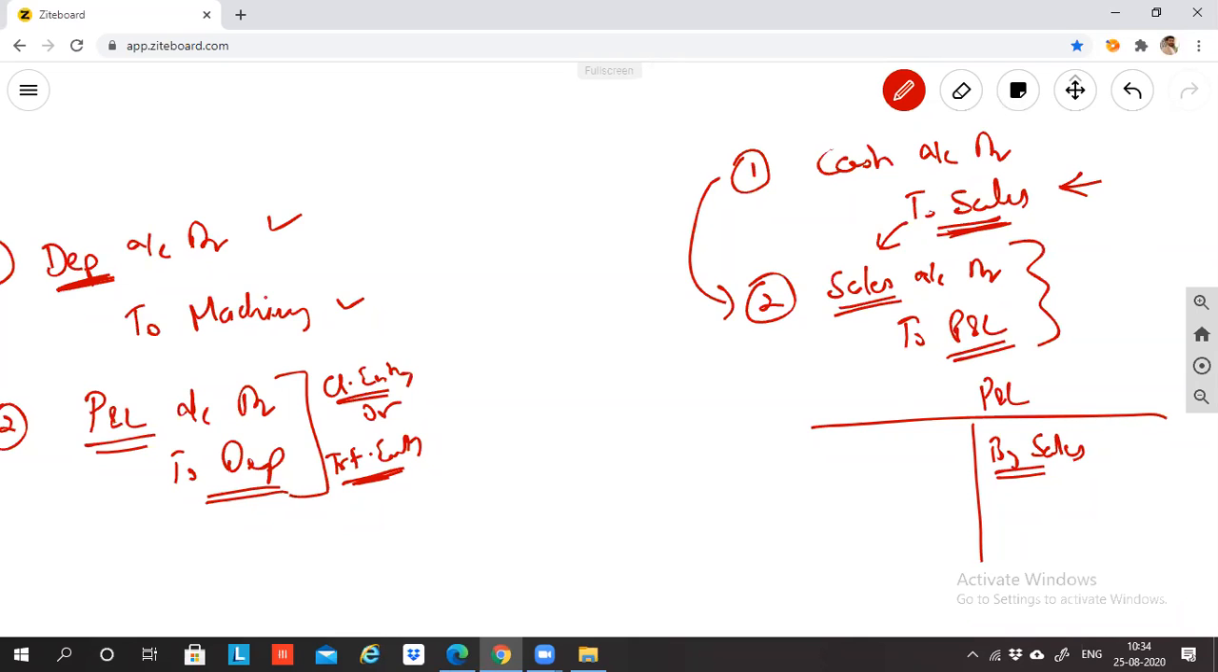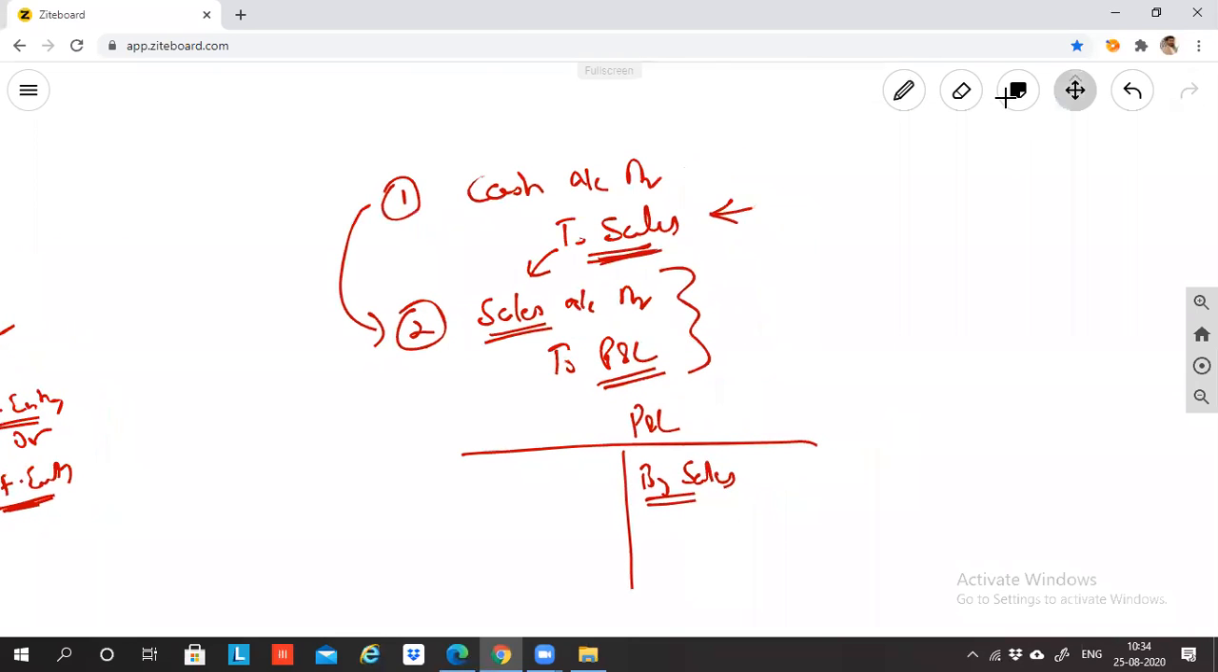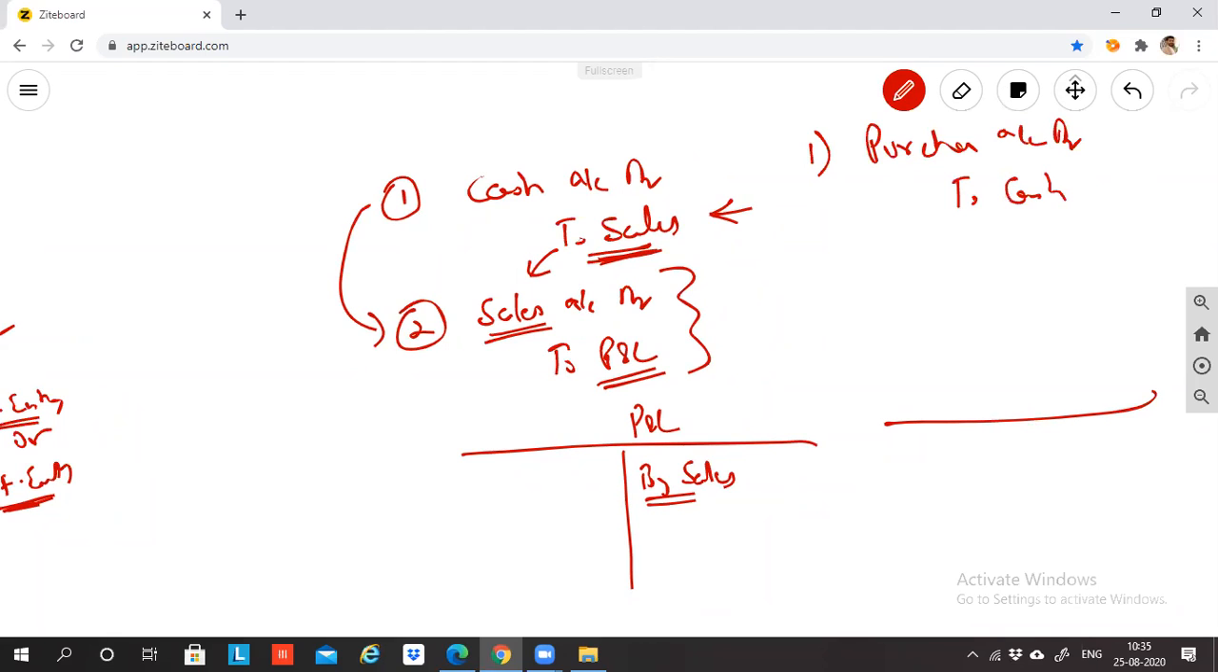Now take the example of purchase. What is the journal entry for cash purchase? Purchase account debit to cash account. Okay, now tell me, does to purchase come in the P&L account? Yes. If you post this journal entry in the profit and loss account, what will come? By purchase only will come. Correct? Then how did to purchase come? Because of the transfer entry. This is called a closing entry.